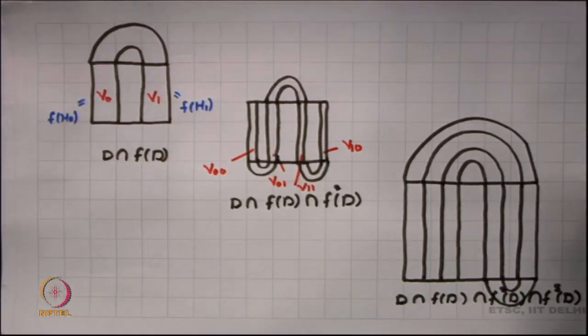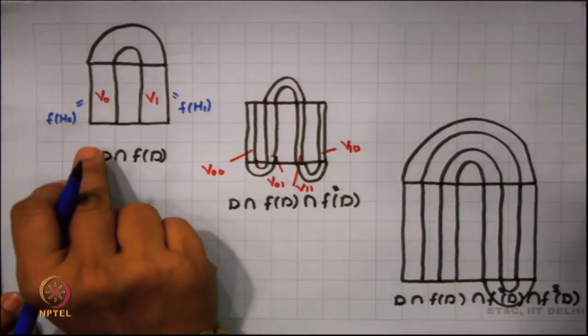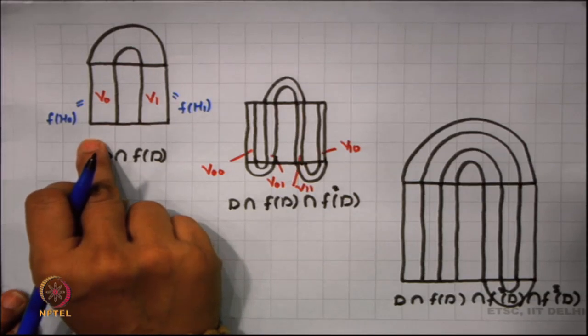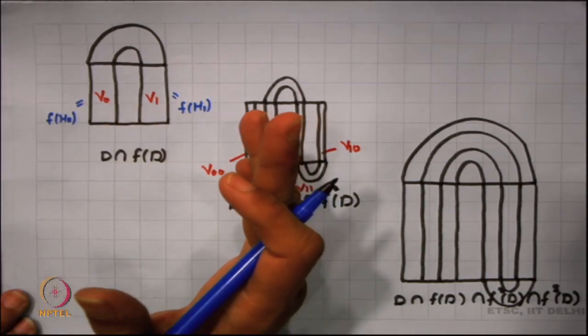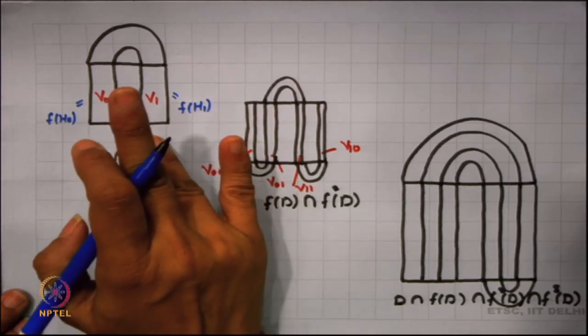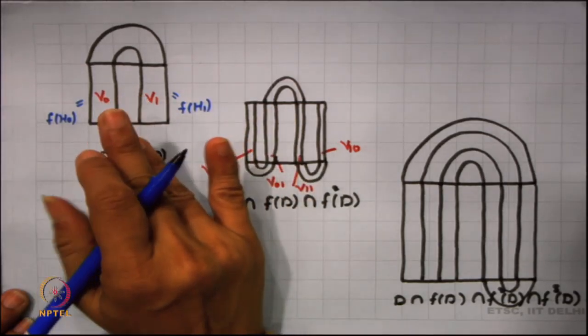Now, I particularly want to look into how D intersection F D intersection F square D works out. We have vertical rectangles V naught and V 1. V naught will give rise to two vertical rectangles under F, and V 1 is going to again give rise to two vertical rectangles.